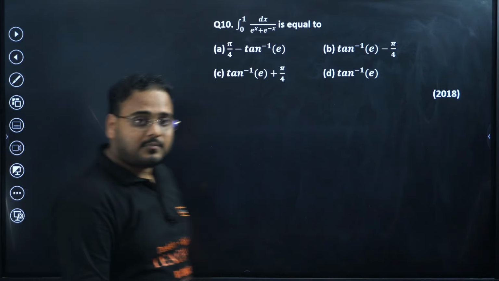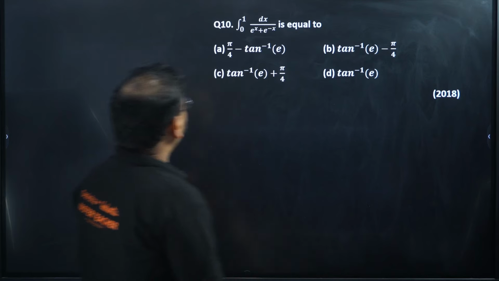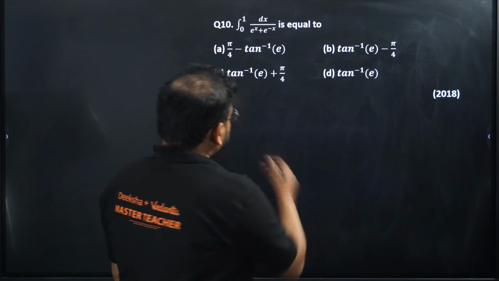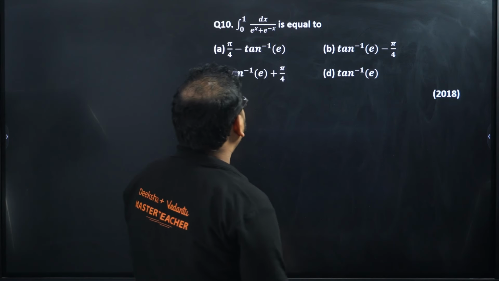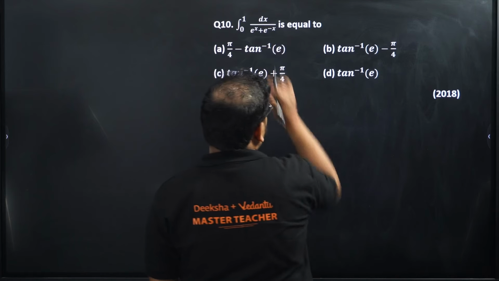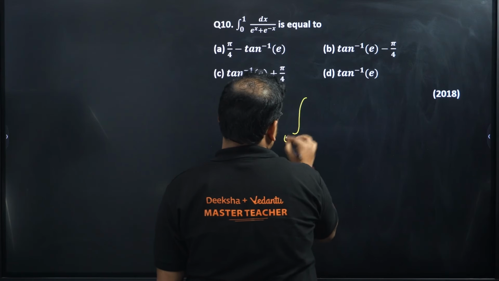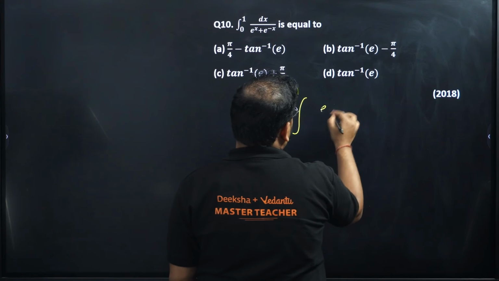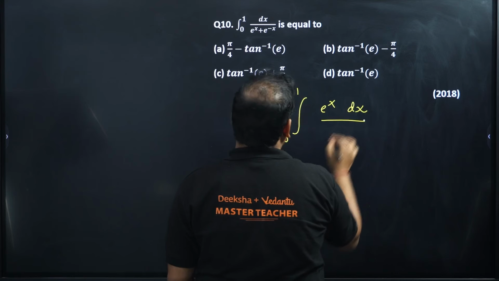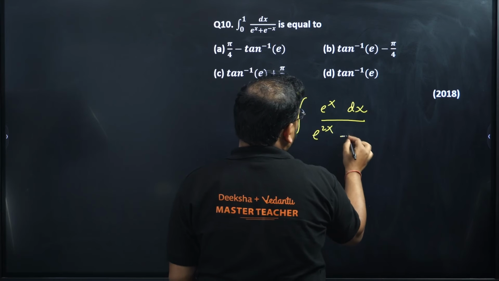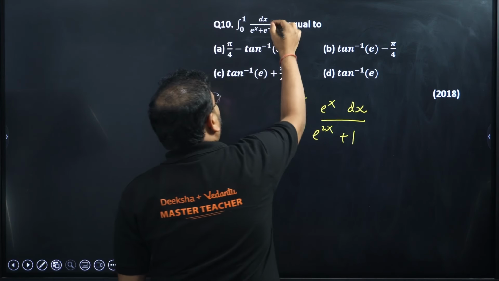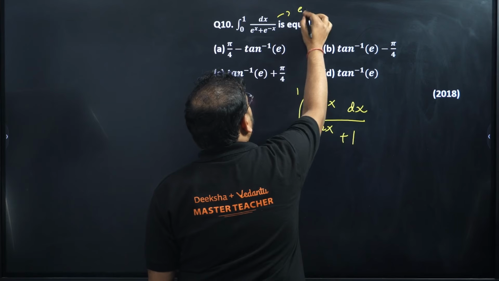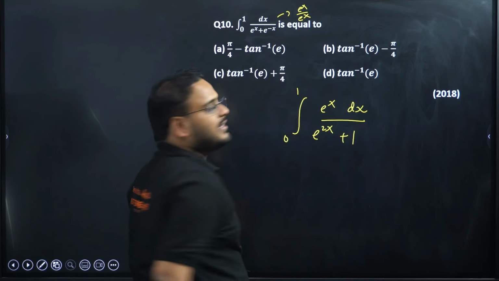Okay, question number 10 now. So what about this problem, sir? I can take this. Let's do one thing, multiply everything by e power x. If I do that, I'll get e power x dx. I'm multiplying by e power x, right? I'll get e power 2x, and I'll get 1 over here. What I've done is multiply this whole thing by e power x by e power x.